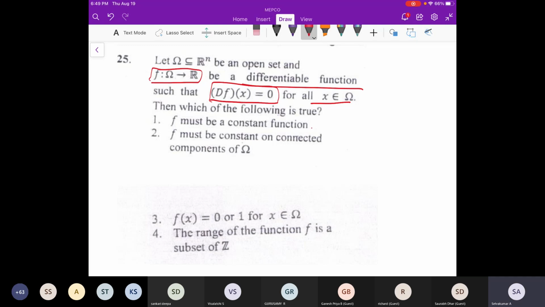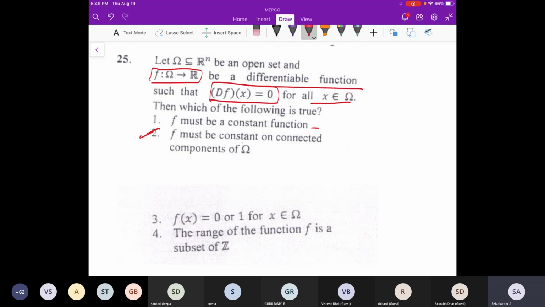So is f constant? No, it is not, because that requires, if we generalize the case of R, wait. Others also think. One of you said it is not. What about others? It will be constant on connected components. Why? That's what we have proved actually. We have not proved that particularly, but that is true.